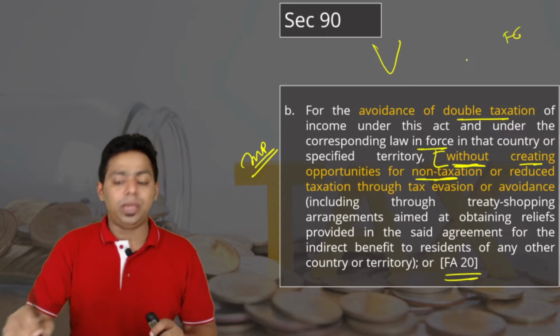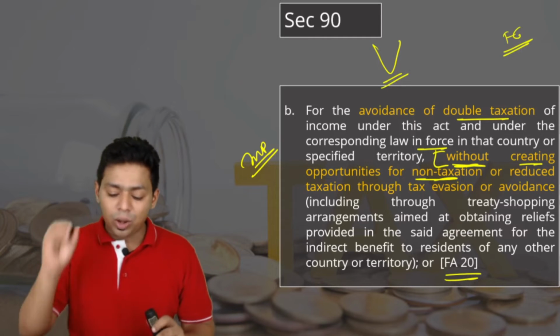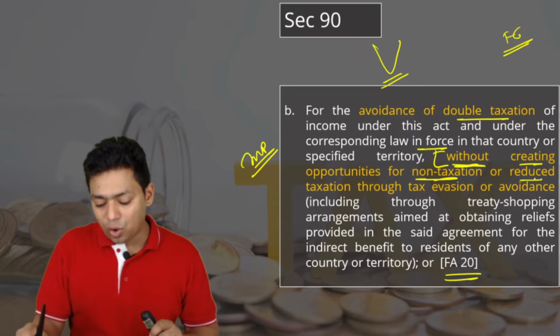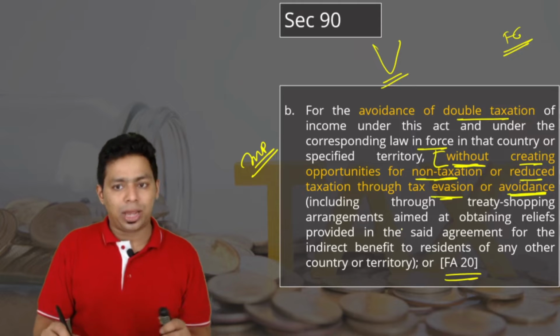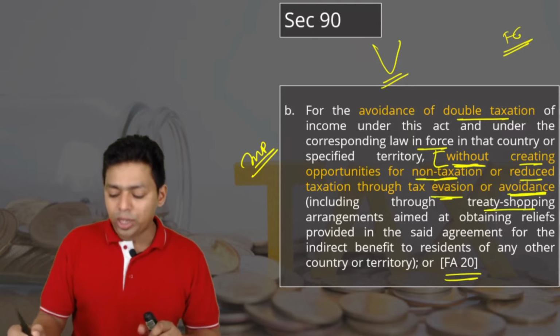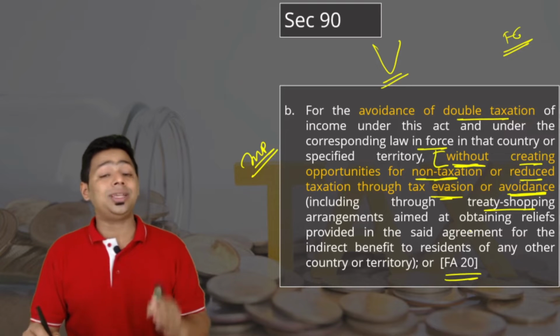One of the countries should be eligible to collect taxes on that particular income, without creating opportunity for non-taxation or reduced taxation through tax evasion or tax avoidance. So that should not happen. So this is the amendment, including through treaty shopping. Just now I gave you the example of Mauritius, that is known as treaty shopping.